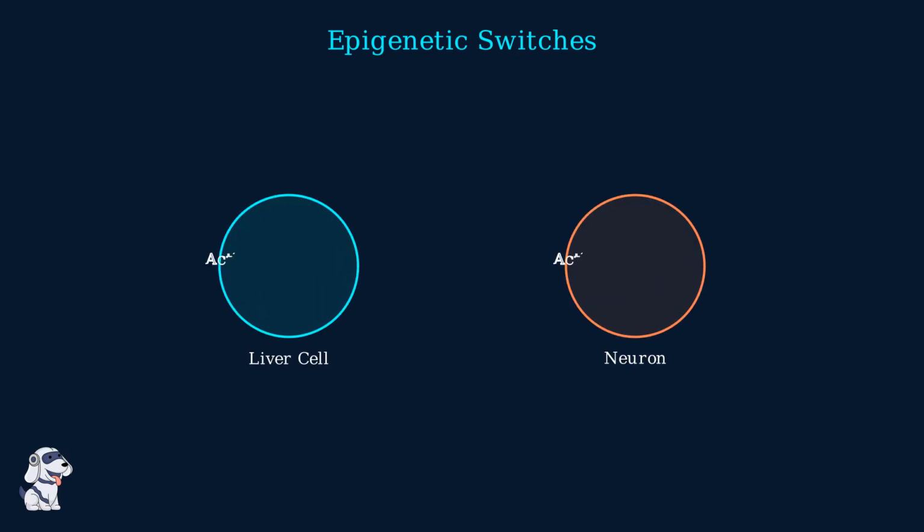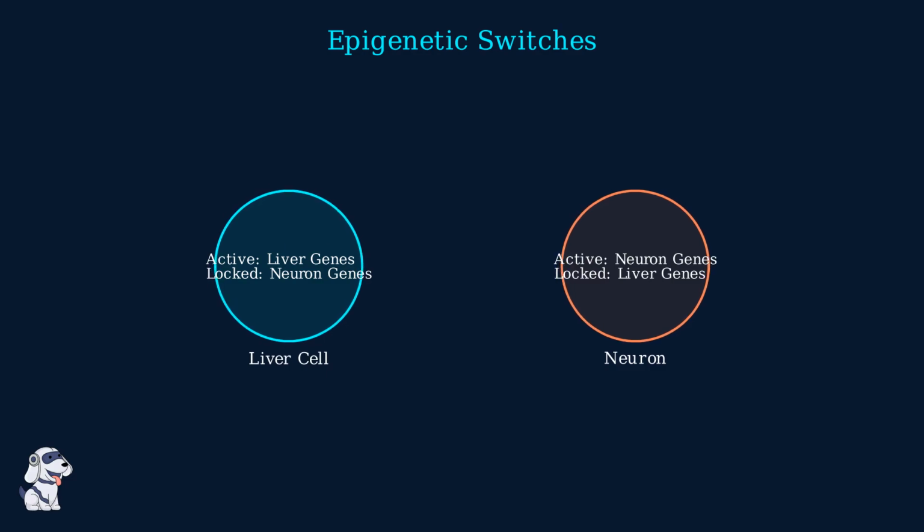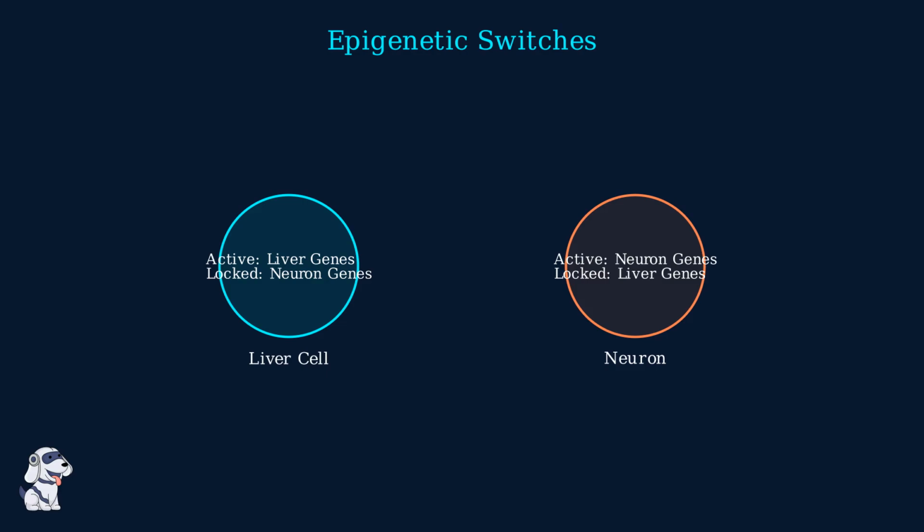This ensures functional stability. A liver cell uses epigenetic markers to lock away the genes for a neuron, preventing accidental expression of non-native biological programs. By orchestrating this complex lock-and-key system, the cell maintains its specialized identity throughout the organism's entire life cycle.